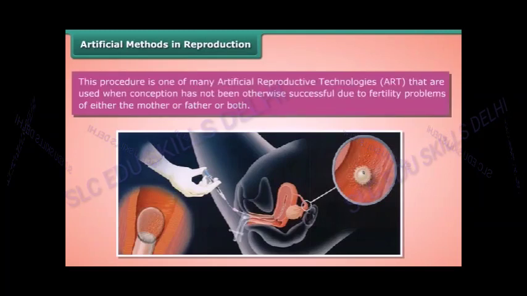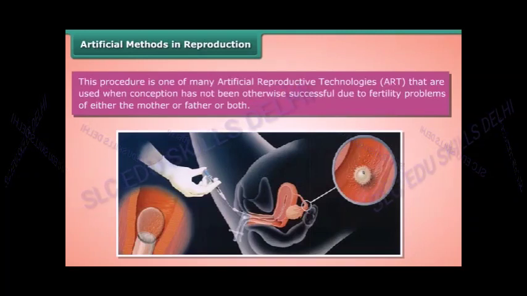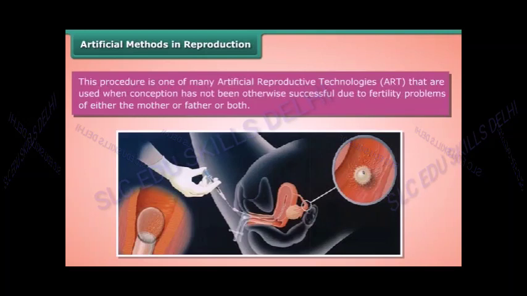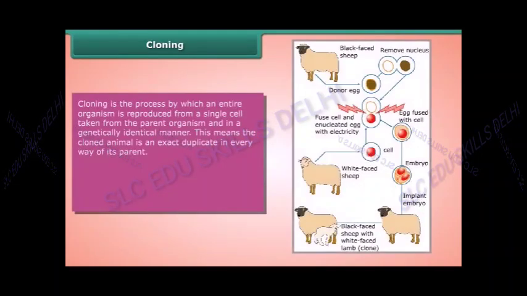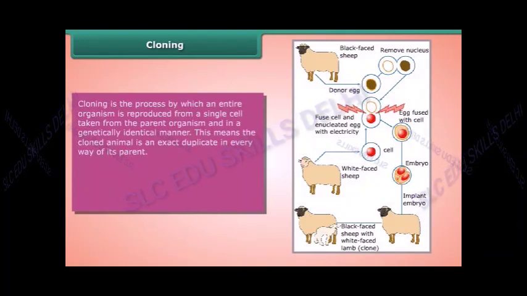This procedure is one of many artificial reproductive technologies, ART, that are used when conception has not been otherwise successful due to fertility problems of either the mother or father or both. Cloning. Cloning is the process by which an entire organism is reproduced from a single cell taken from the parent organism and in a genetically identical manner.